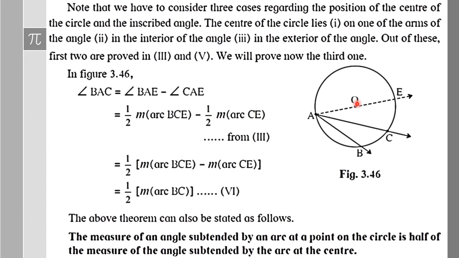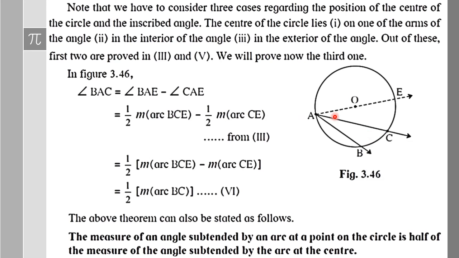Okay, this was the case I was talking about. Suppose we have an inscribed angle such as BAC. Now here the center is outside the arms of the angle. For that case, angle BAC is equal to angle BAE minus angle CAE. That is true. From this full angle, if you subtract the upper half of the angle, then you will get the lower half, which is BAC. Okay, so BAC is angle BAE minus angle CAE.